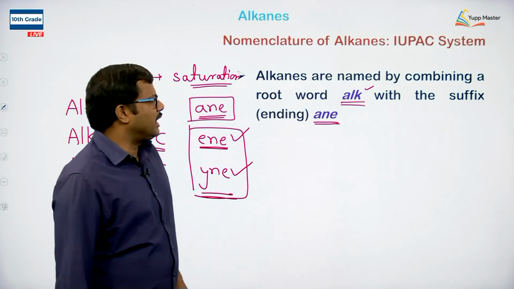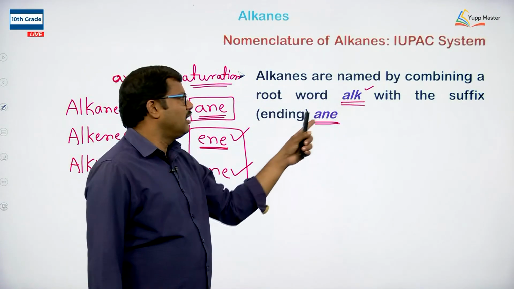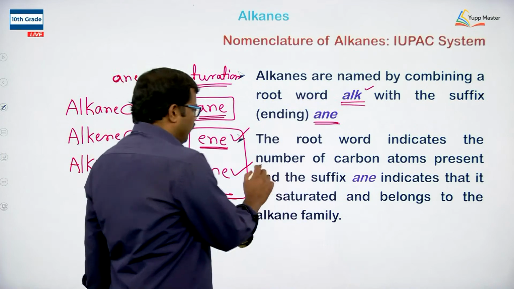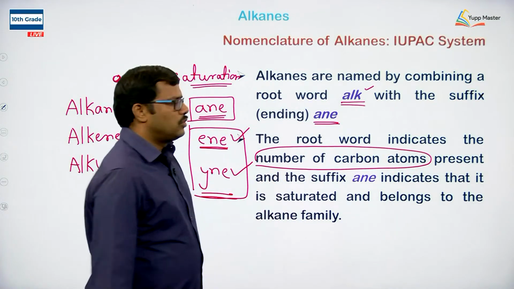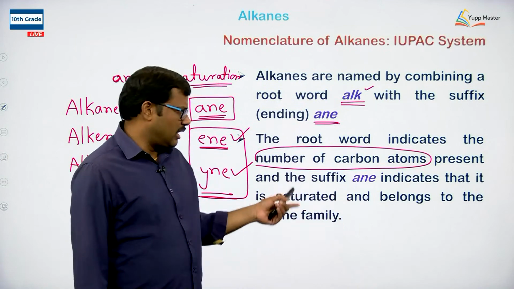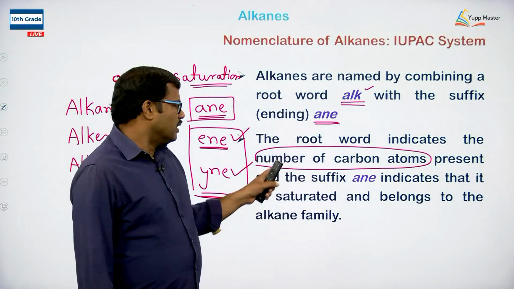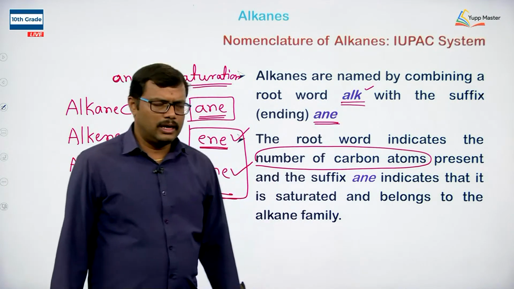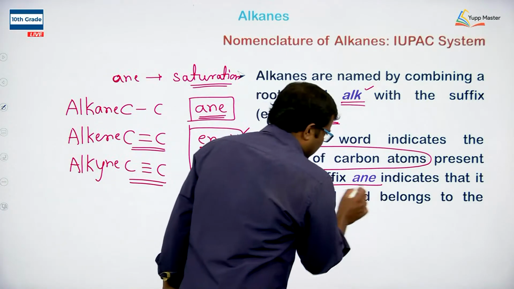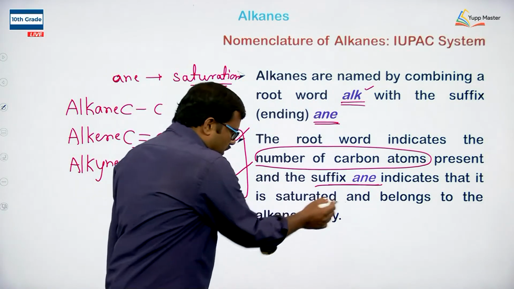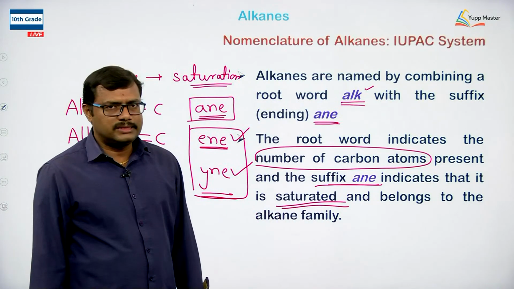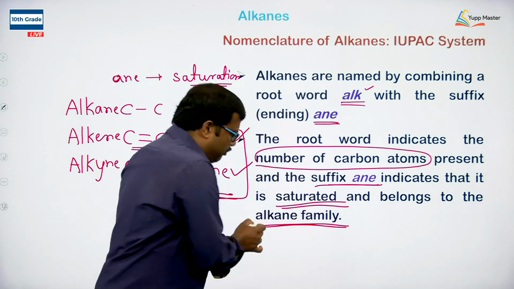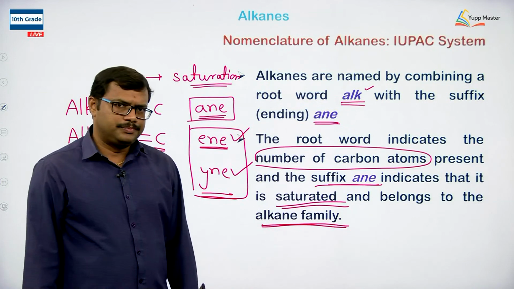Okay. So here alkanes are named as the root word alk plus the suffix ane. The root word indicates the number of carbon atoms that are present. With the root word alk, we are going to write now all the names of these hydrocarbons up to 10. The suffix ane is used to indicate saturation, that is, the given hydrocarbon is a saturated hydrocarbon, and this particular compound is a member of the alkane family.